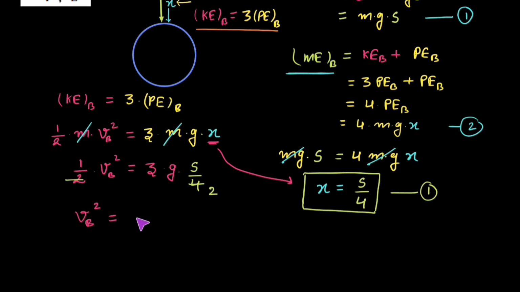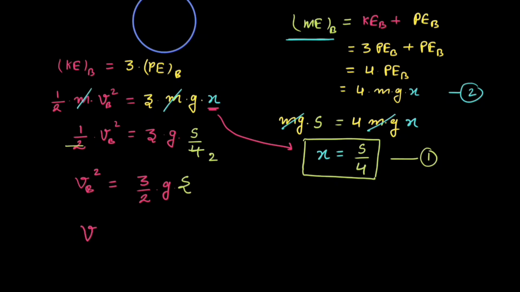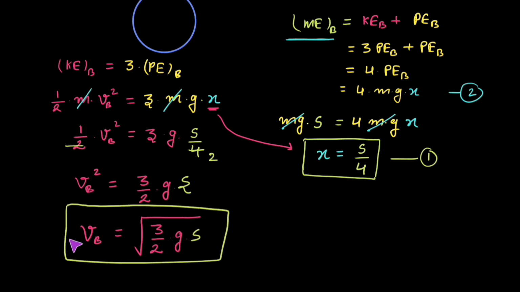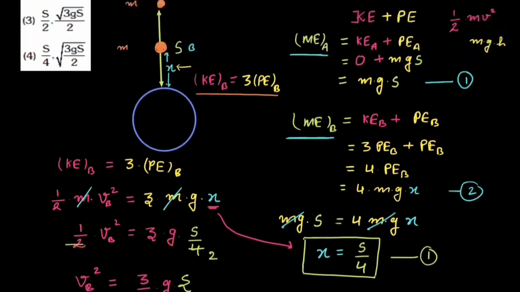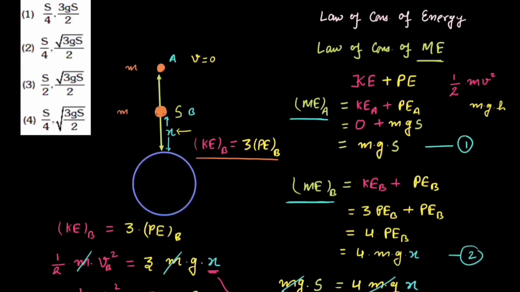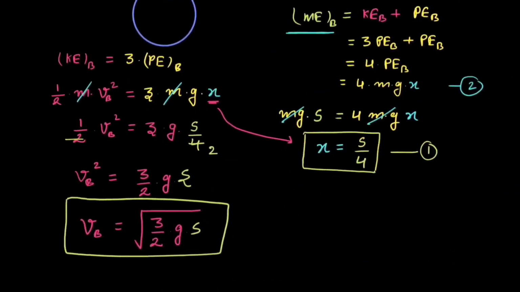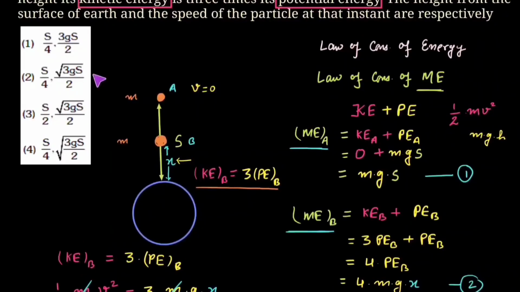This would be equal to 3 by 2 g into s. Or if we take vb, this would be equal to under root of 3 by 2 into g into s. So this would be our answer. This is the velocity of that particle at point B, under root of 3 by 2 g into s. So if we match our answer with the options given, option number 2 would be the right one.